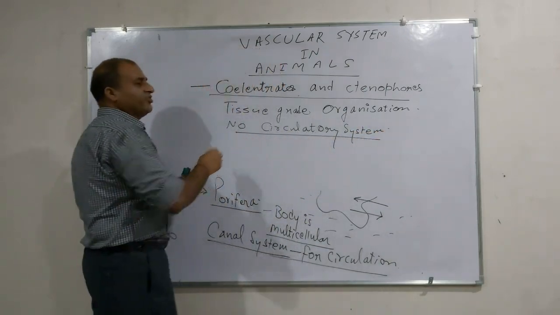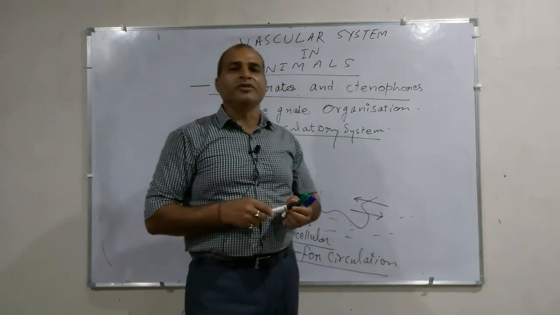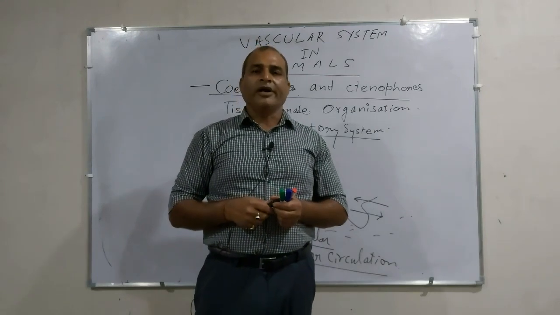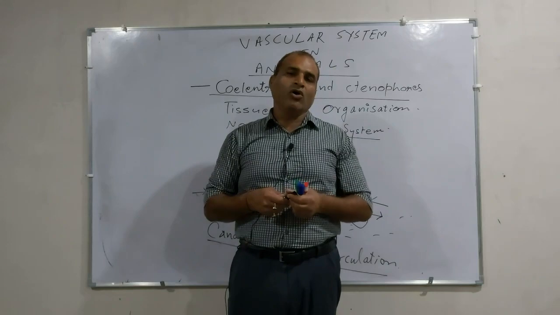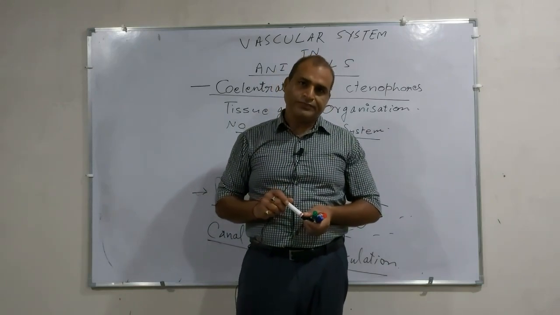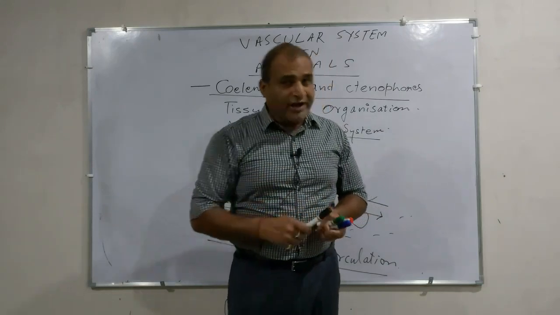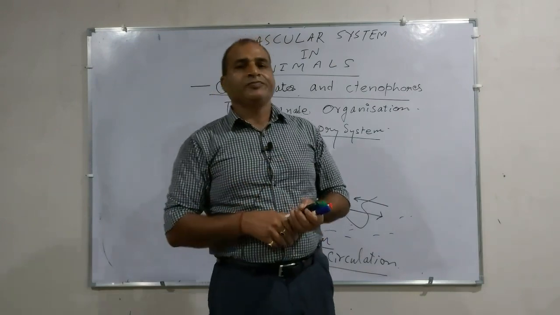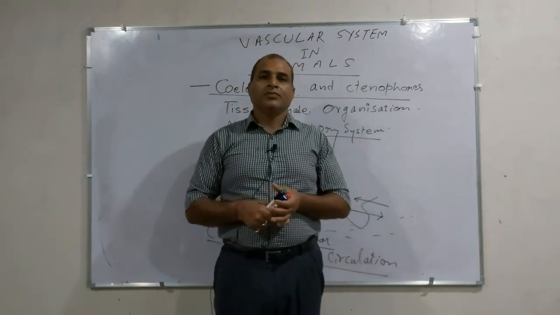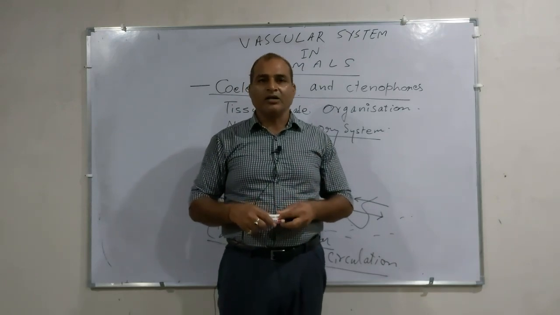No circulatory system is found in the animals of this phylum, that is Coelenterata, and the other phylum, that is Ctenophora. Here the body cavity, also known as the gastrovascular cavity, serves the purpose. There is no circulatory system in these animals.